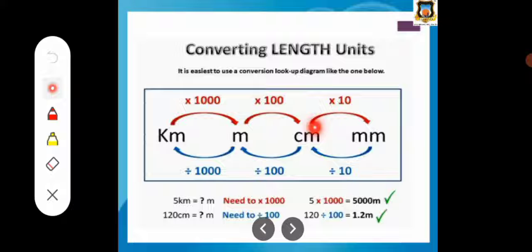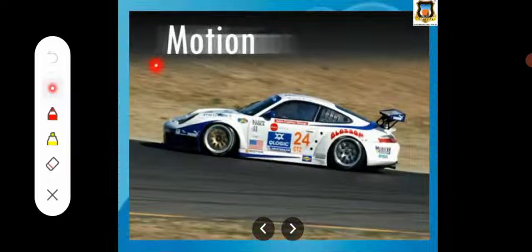Now the conversion is centimeter to meter, so we divide 120 by 100, which is equal to 1.2 meter. In this way we can easily convert any quantity from one form to another. This is converting length units.